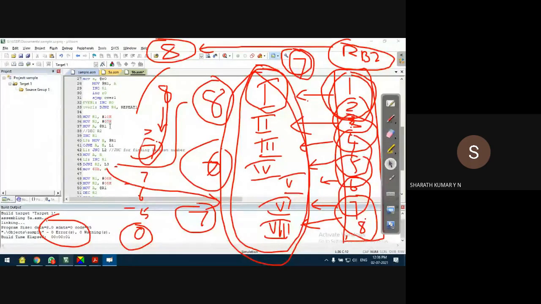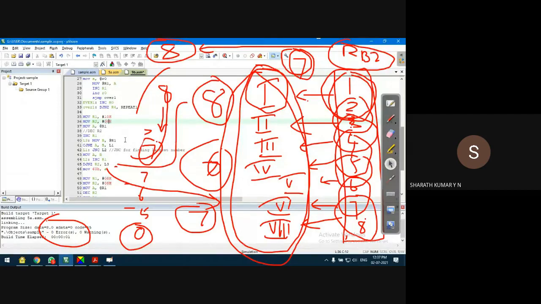What you can do is run the program with R2 as 7. Don't decrement. Run the program with R2 as 7. If this works, that means it's correct. No problem. But if you start with 8 and do not decrement here, then you may get a wrong result. You may not get a proper result. That's what I tried. You can test with that. You can take that as an assignment. It applies to anybody, not only the one who asked the question.